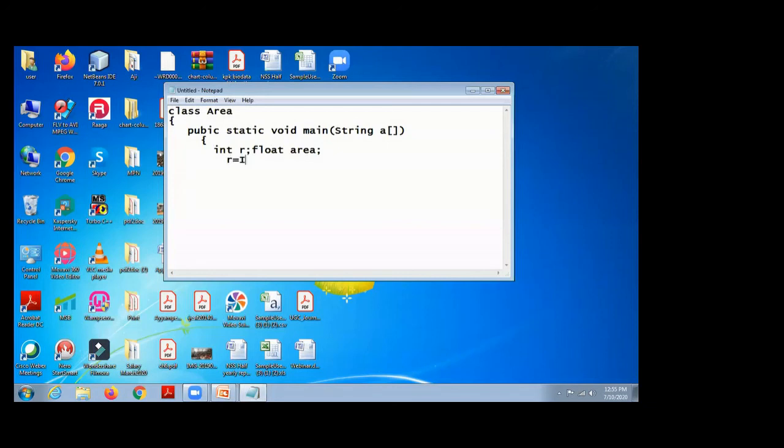Giving input through the command line argument. The command line argument is of type string, so we want to convert the string data type into integer type. Integer is a wrapper class. This class provides a static method, parseInt. This method converts string into integer type. So here, Integer.parseInt of args of 0.